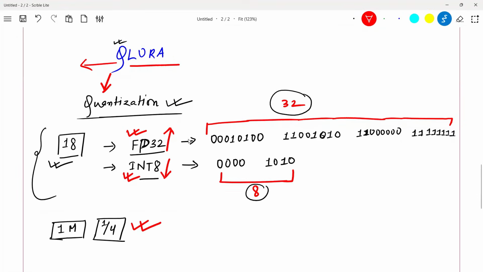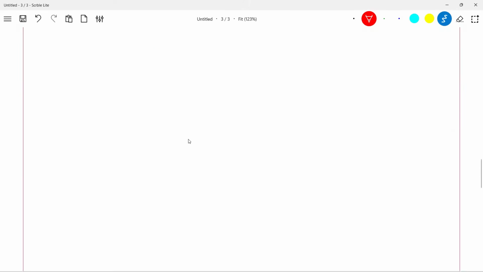That is quantization. So now you have understood what is LoRA, what is quantization. One question that might be coming to your mind is how quantization is done. So let me try to give you a simple example. Suppose there is a number 3.08 and this number is a 32-bit float. Suppose I want to convert this number to INT8. How will I do that?